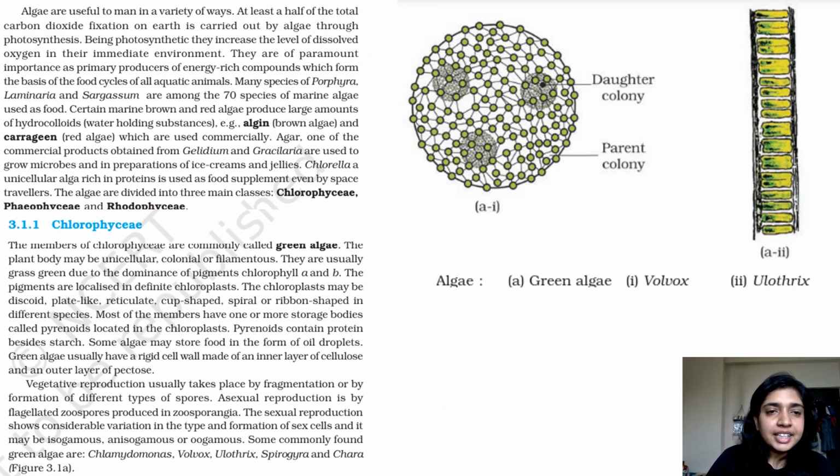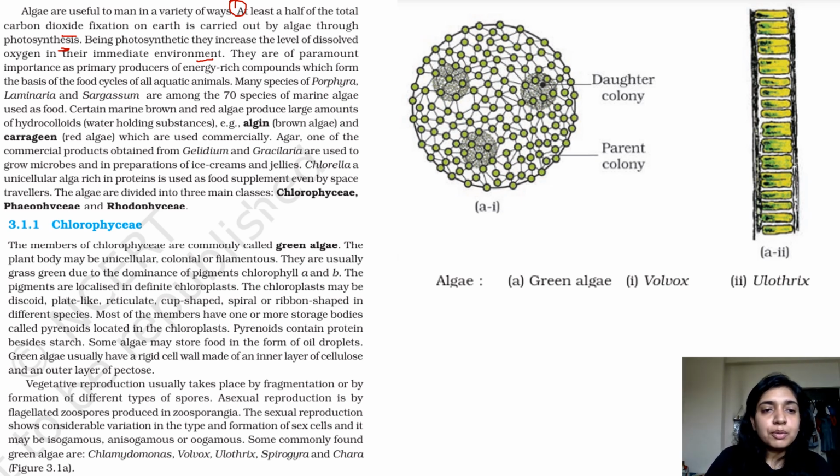Okay, so algae are useful to man in a variety of ways. One of the uses is that it helps in carbon fixation. At least half of the total carbon dioxide fixation on Earth is carried out by algae through photosynthesis. Being photosynthetic, they increase the level of dissolved oxygen in their immediate environment. Because they consume CO2 and do photosynthesis, oxygen is given out, because you must know that in photosynthesis, carbon dioxide and water are combined to give sugar and oxygen, right? So that oxygen is released.